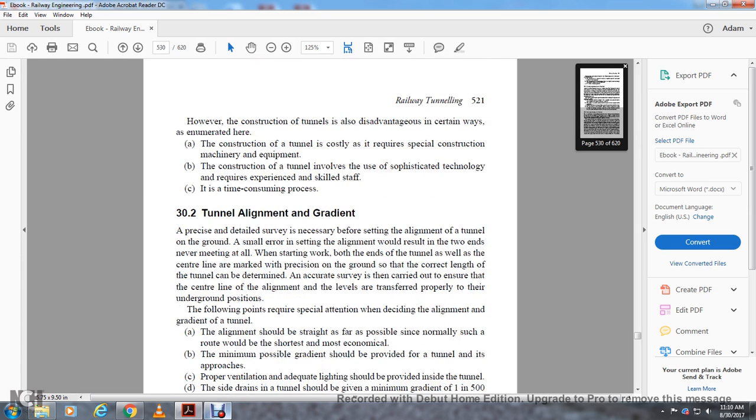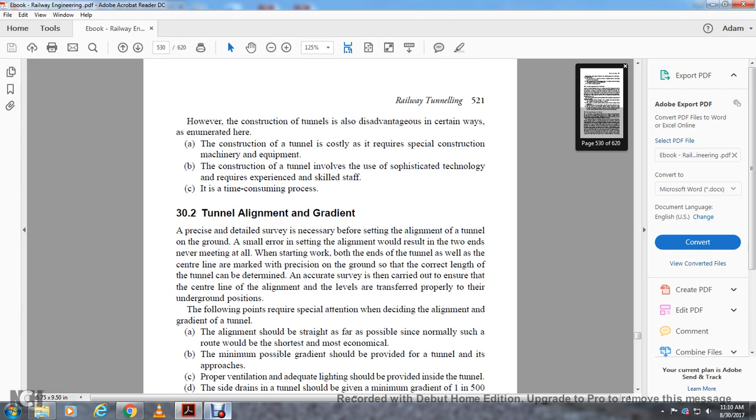Tunnel alignment and adjustment of gradient. Precise details are necessary before setting the alignment of the tunnel with the ground. A small error in setting the alignment would result in the two ends never meeting at all. When starting the work at both ends of the tunnel, the center line is marked with precision on the ground, so that the correct length of the tunnel can be determined.